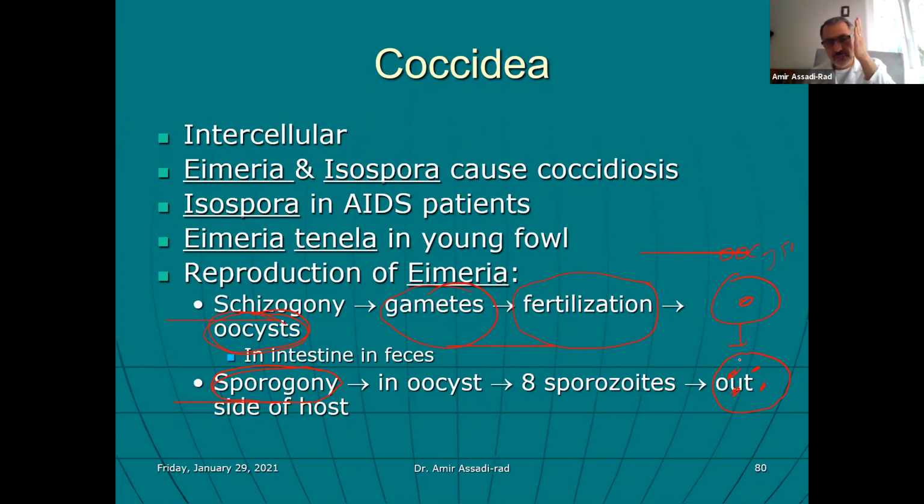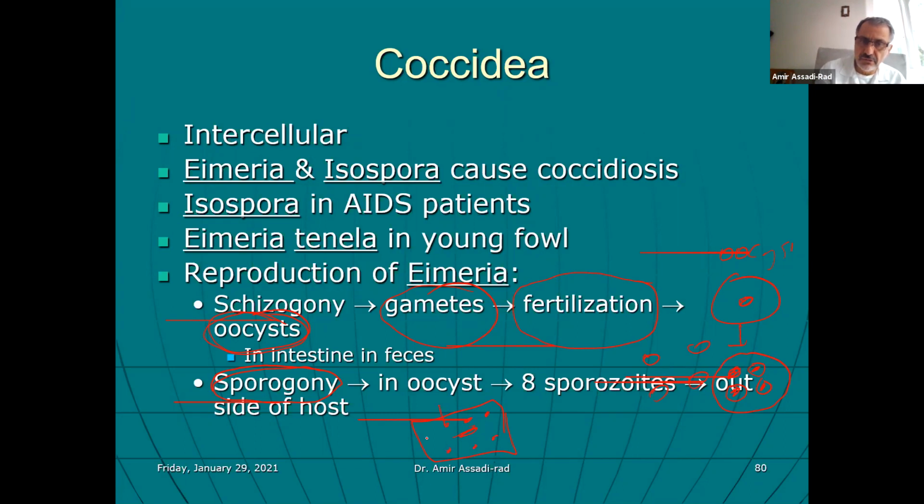I'm talking, again, about Apicomplexa. So it stops at four, and then when another chick picks up these oocysts, these four go under excystment, and now you have four, and they go find epithelial cells, columnar epithelial cells, and they go inside and multiply and multiply.